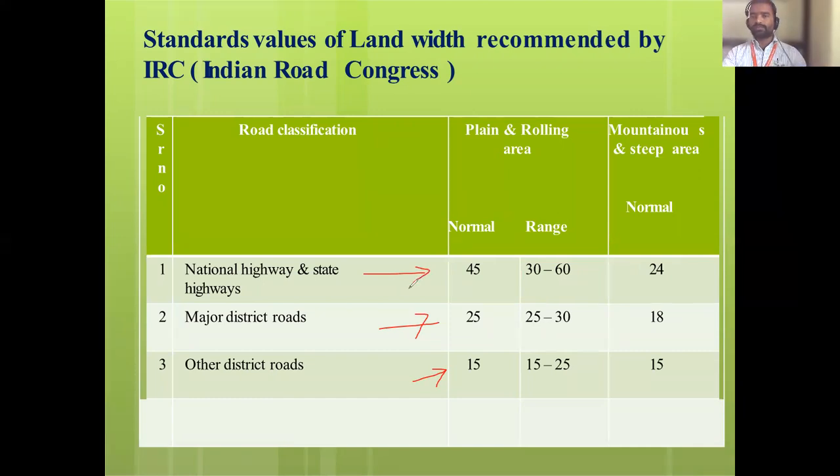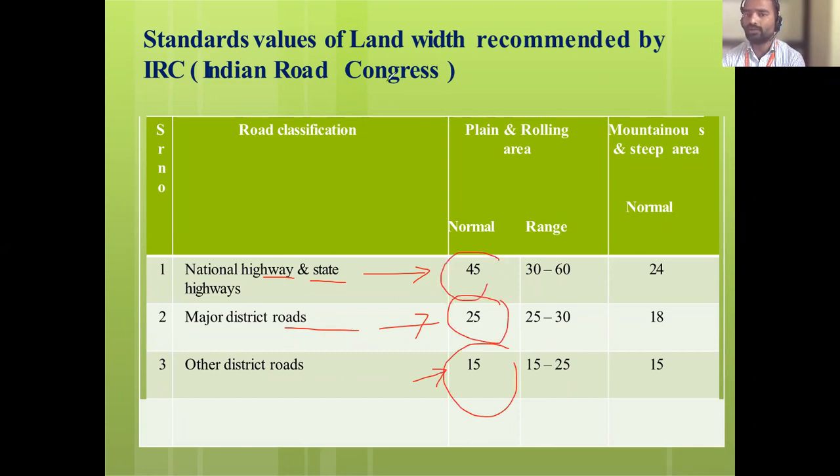If it is a taluka place, your city is a taluka place, then there are chances of a state highway and national highway running there. And if it is only a medium area, then there is a chance of major district roads. So normally in your lanes and the main market, the roads are 15 meter, or if it is a major district road then 25 meter.